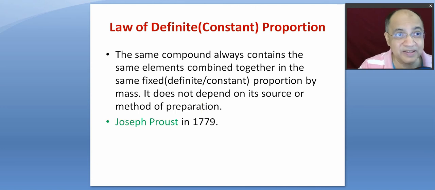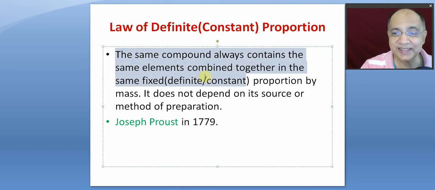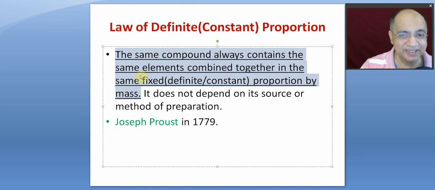So the law is like this. The same compound always contains the same elements combined together in the same fixed proportion by mass, constant proportion by mass.